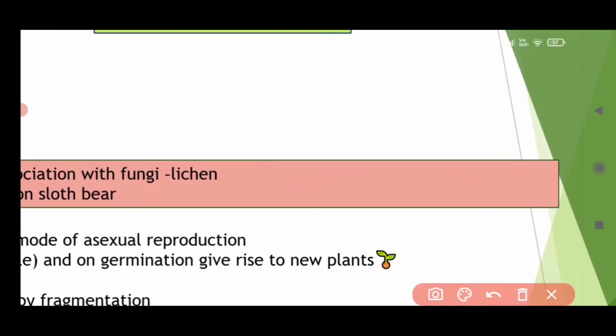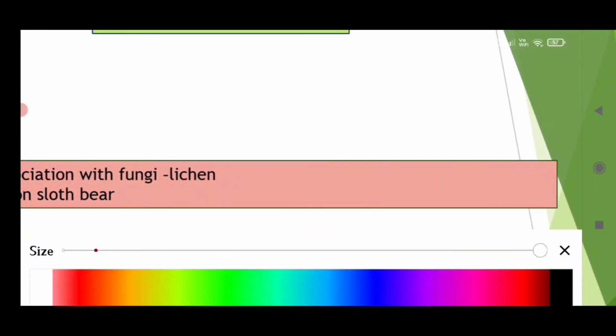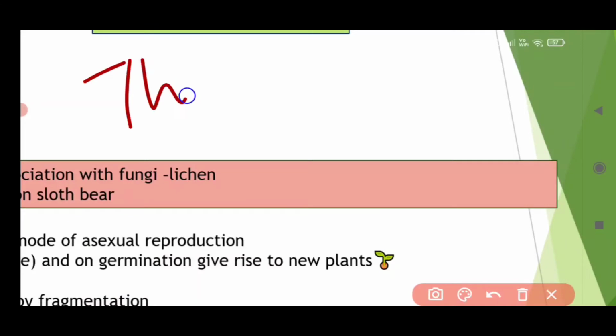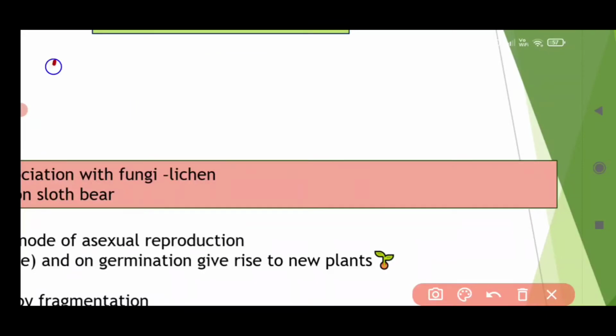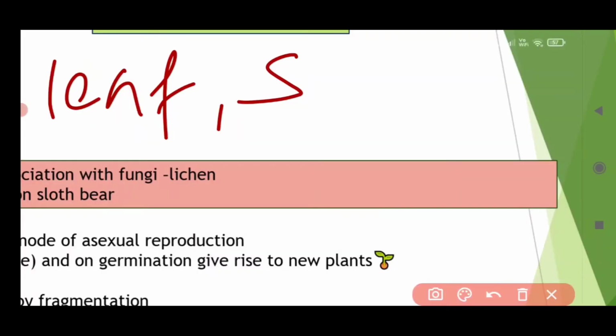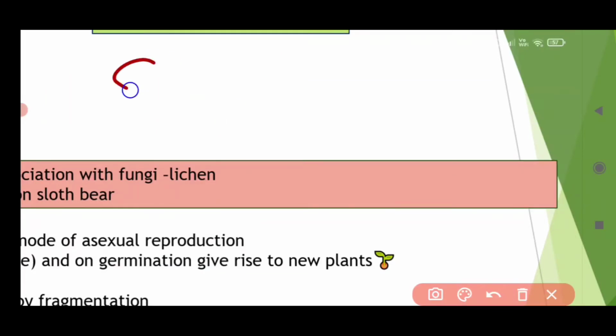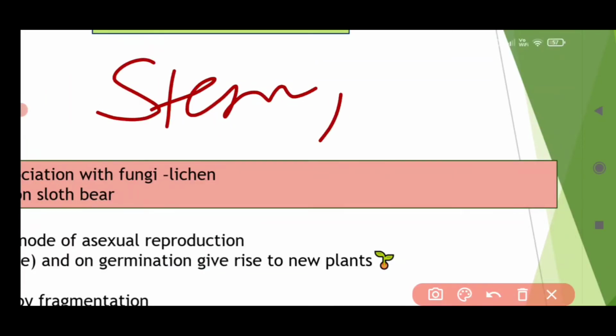Thalloid means the plant body is not differentiated into leaf, stem, shoot.